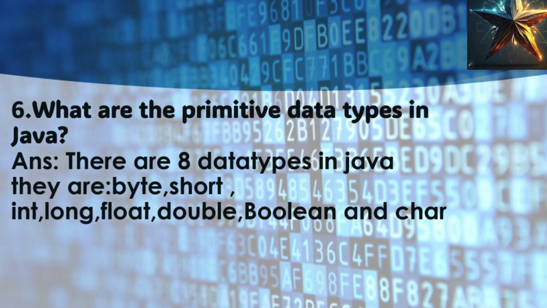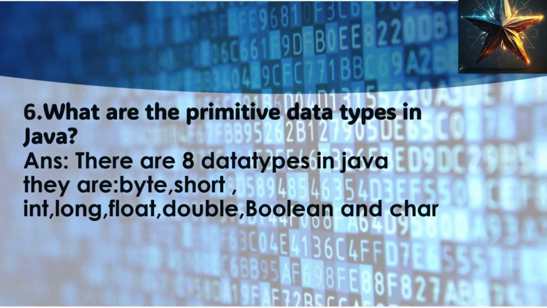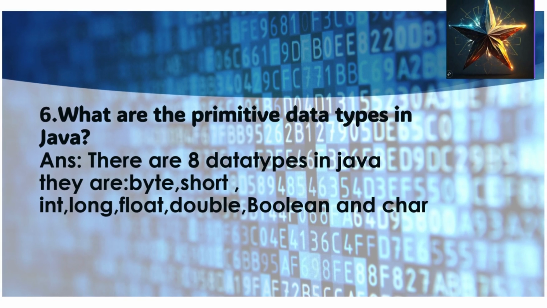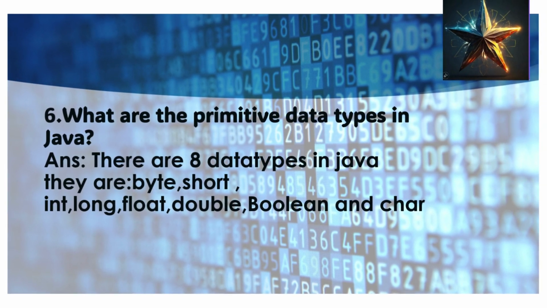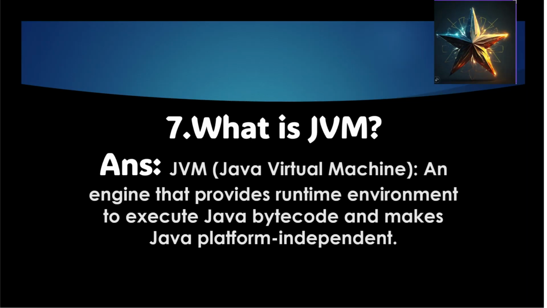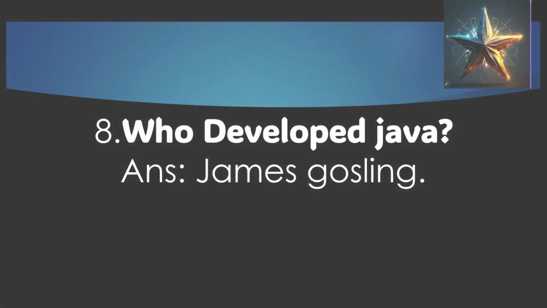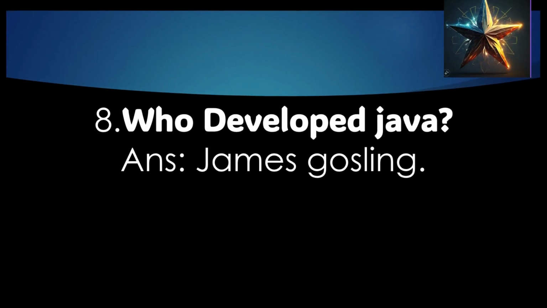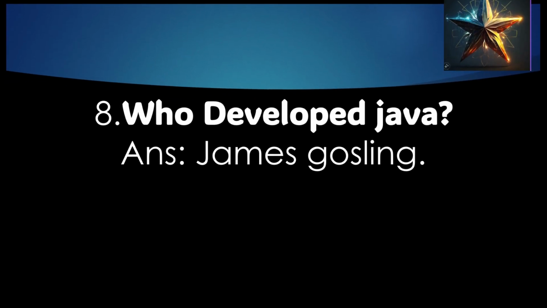What are the primitive data types in Java? There are 8 data types in Java. They are byte, short, int, long, float, double, boolean, and char. Moving on, what is JVM? JVM is Java Virtual Machine. It is an engine that provides runtime environment to execute Java bytecode and makes Java platform independent. Who developed Java? A scientist named James Gosling developed Java.